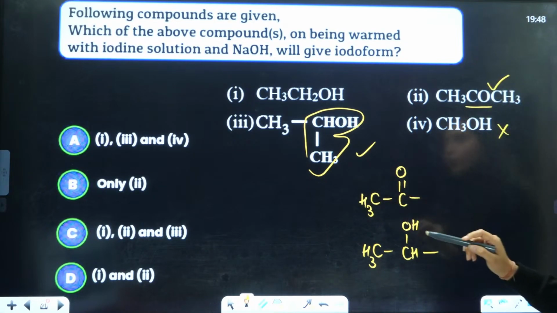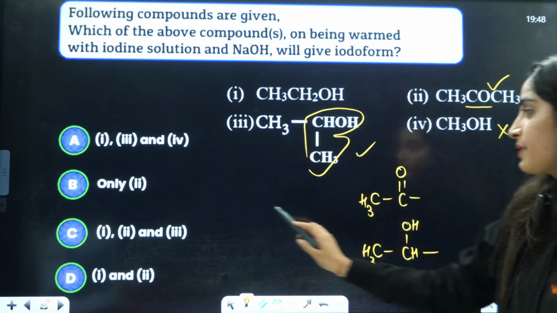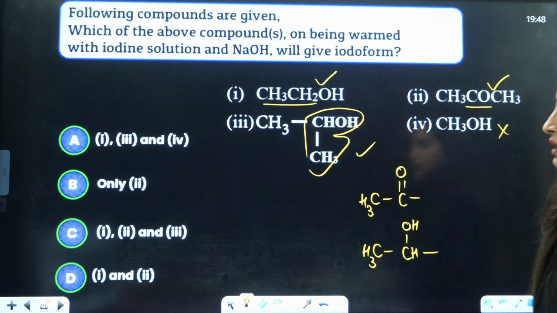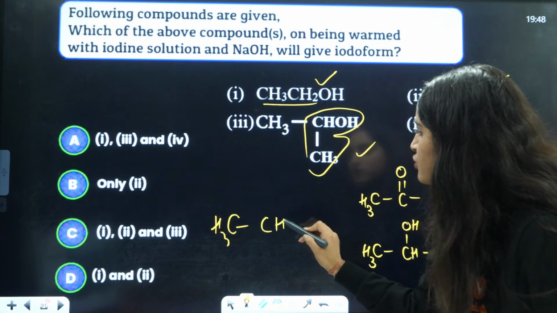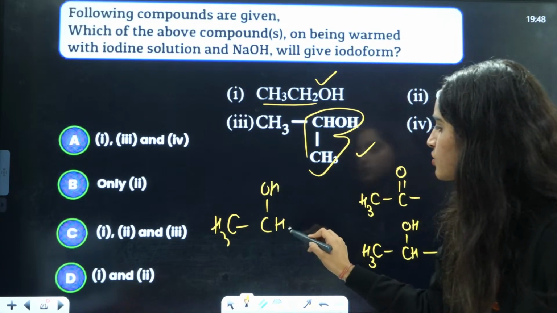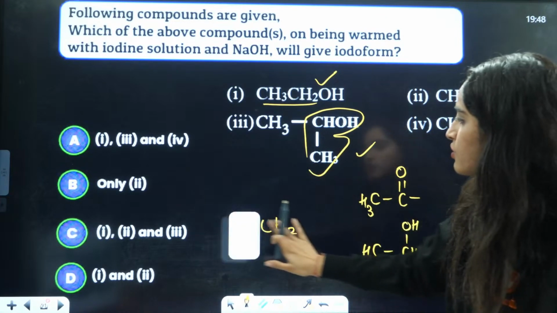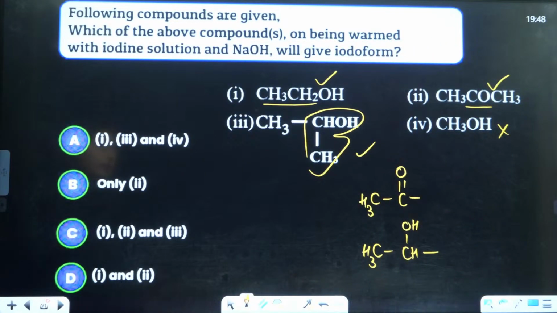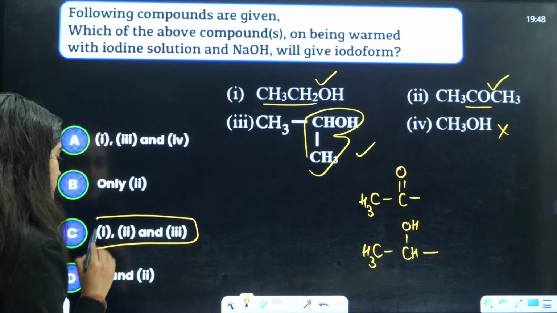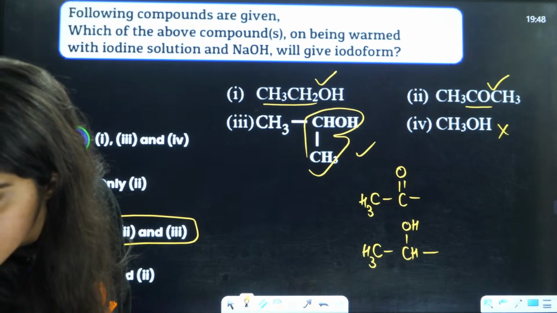This is CH3C double bond O. This is CH3CH, basically, yes. This will also give us the iodoform test because it will be CH3CHOH. So it will be like this only. Same kind of compound it is forming. So answer will be 1, 2 and 3. That means C will be the correct answer. Okay? C will be the correct answer.